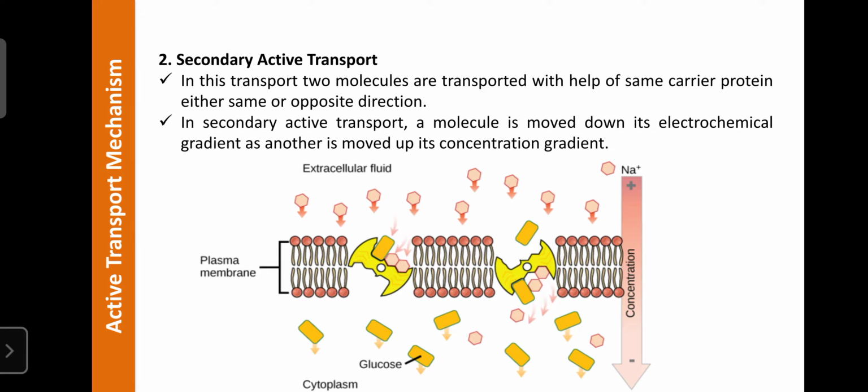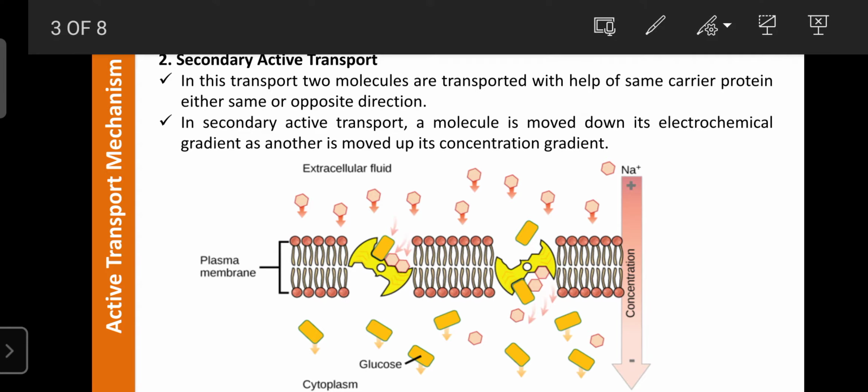It can cross the plasma membrane, so due to that, the plasma membrane permeability can change. It can create certain energy. That energy is utilized, or helpful, for the movement of the second molecule. For example, sodium glucose co-transport. First, the sodium molecule will move from the positive environment to the negative environment, or from extracellular fluid into the